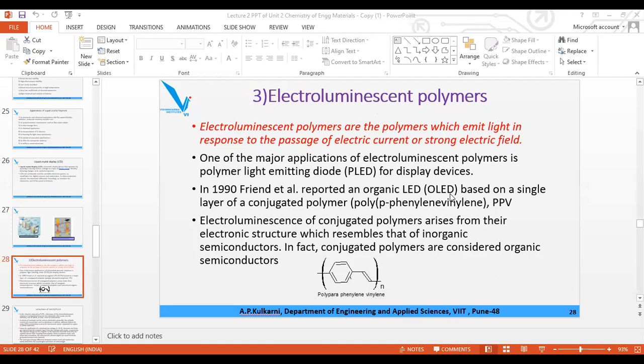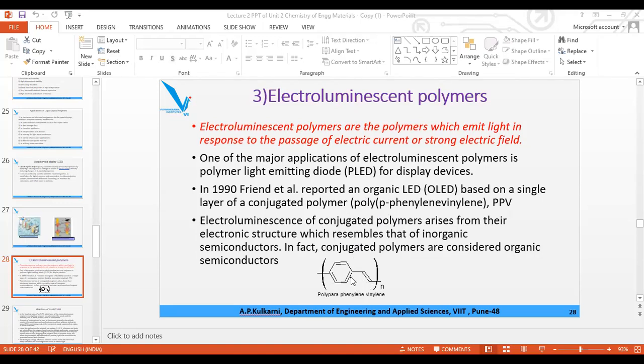Now, what is the difference between them? PLED is the light emitting diode which is used for display devices like CCTV cameras, etc. And OLED is considered as an organic semiconductor. For both of them, conjugated double bonds are required. Conjugated means alternate double bond, alternate single bond, alternate double bond, and so on. So both of them, PLED as well as OLED, are basically considered as organic semiconductors.